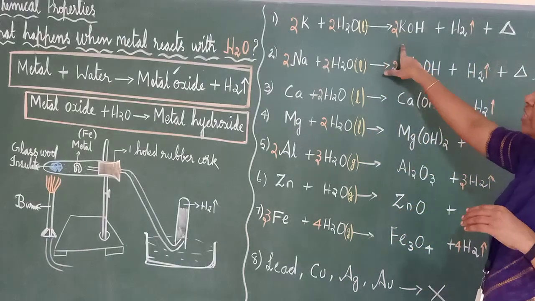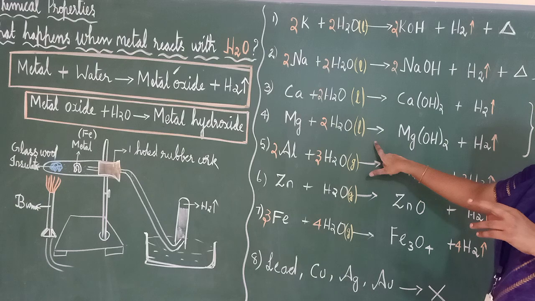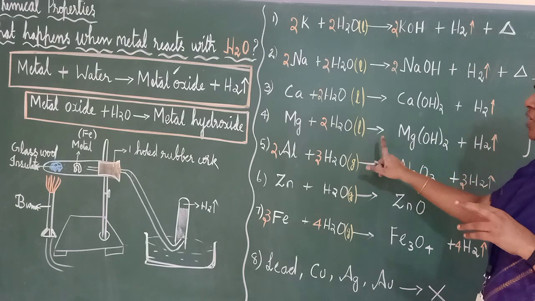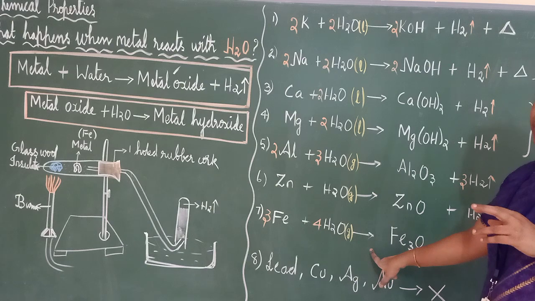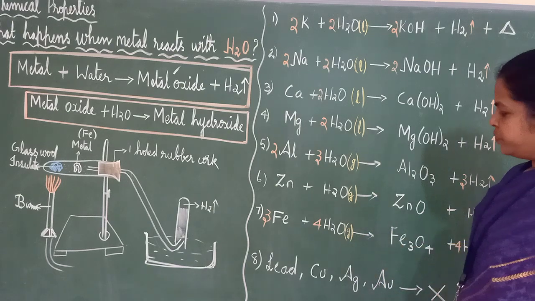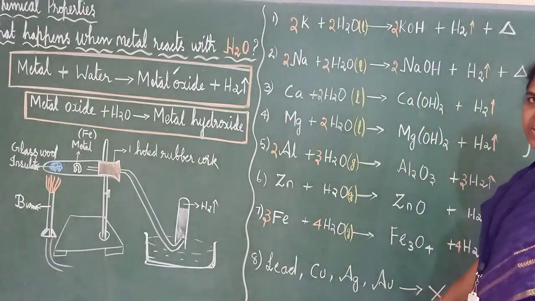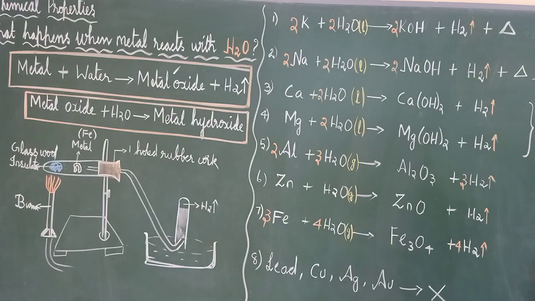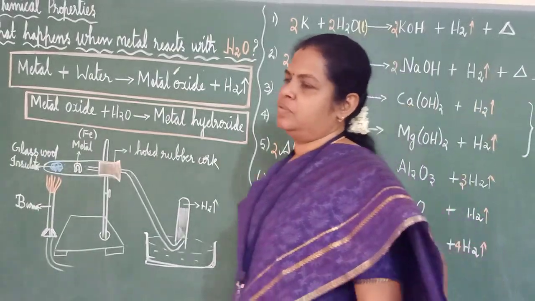Potassium and sodium with cold water. Calcium and magnesium with hot water. Aluminium, zinc and iron with steam. Only with steam they will react to give the oxide. Then lead, copper, silver, gold, they will not react with water. Okay, this is how metals react with water.